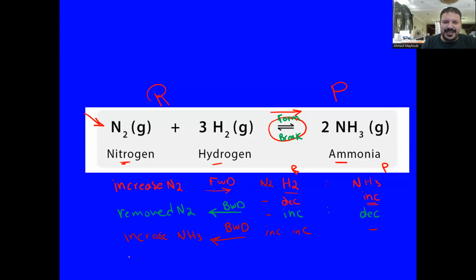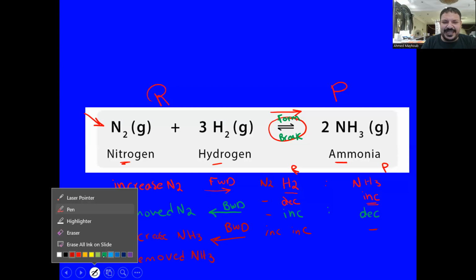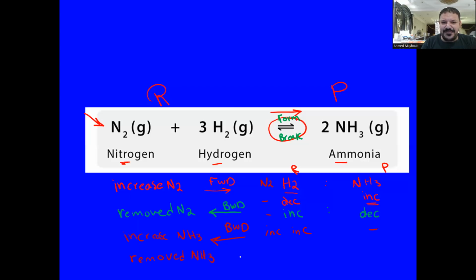But what happens if I remove the ammonia gas? If I remove the ammonia gas, then the reaction will proceed in the direction of restoring this ammonia. So the reaction will shift forward. Again, if ammonia is removed, the reaction will move in the direction of restoring that ammonia.